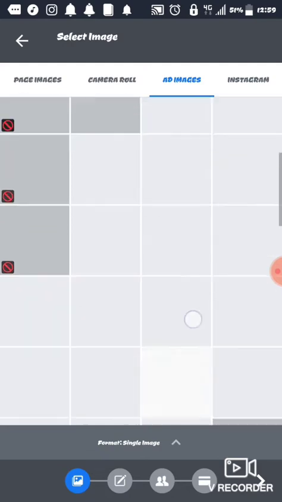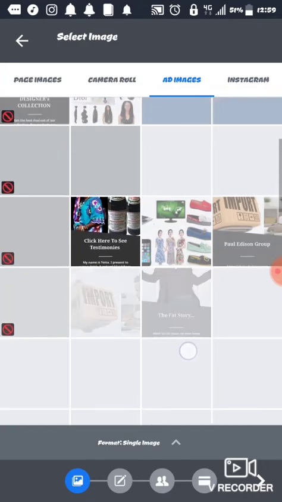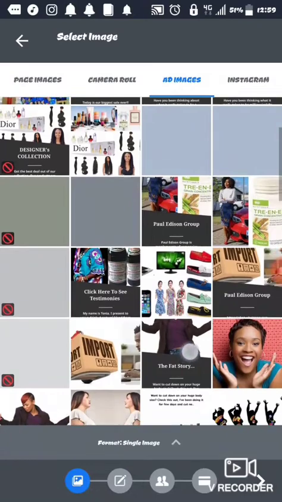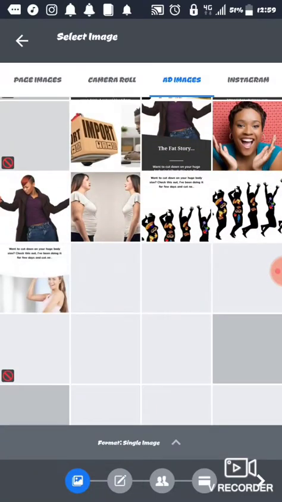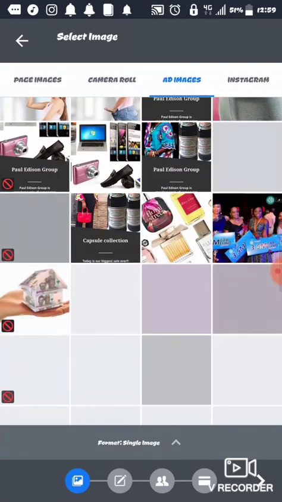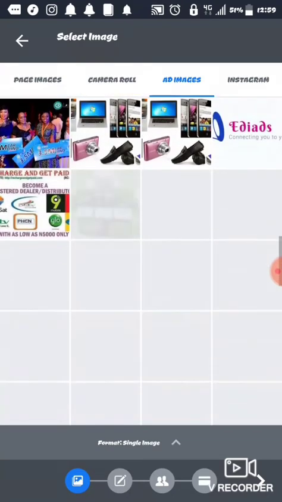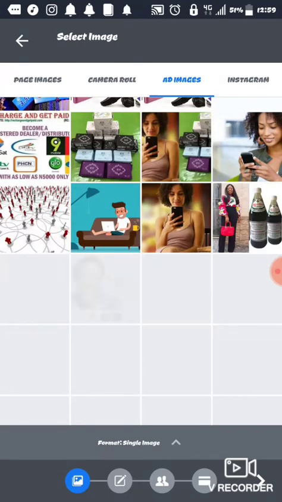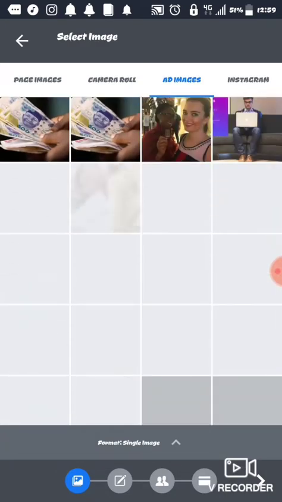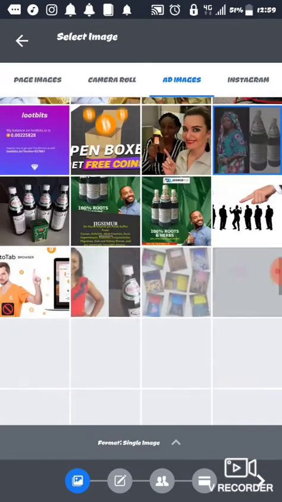So I have existing pictures. Let me select one of the pictures. My network is kind of slow right now, but okay. I've run so many ads on this, so I'm going to run a Jigsmore ad. After this, I'm going to teach you how to duplicate ads too, so you don't have to create ads every time. All you need to do is change the link and duplicate the ad. So I'm looking for the picture I normally use for that particular ad. Okay, the picture delivers very well.